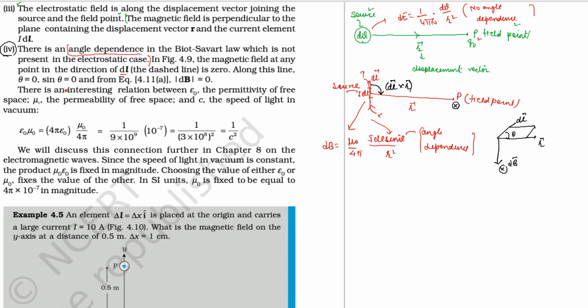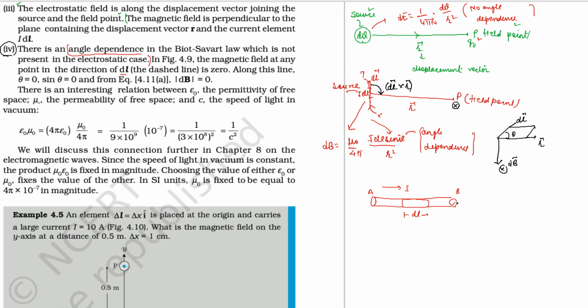So along the line, theta is equal to 0 and sin theta is equal to 0. I have explained it already to you during the expression, but still I have time to explain it to you once again. If you have any thin conductor that is carrying current, for example along this direction, along the length of this conductor, and this is the small current element you are choosing, this is dl. So the current element is now I dl.